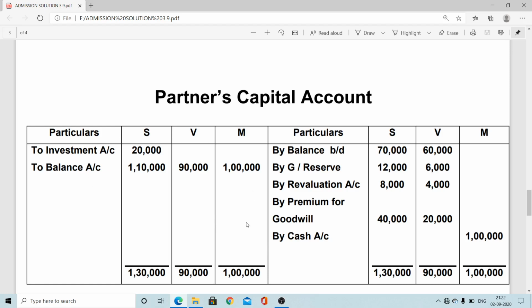Investment is also an asset. Suppose investment is brought in by M. What will we write here? By investment, the entry is investment to M's capital. If the same investment is withdrawn or taken over, it is the reverse entry. This time S takes over, so S's capital to investment. If an asset is taken over, that partner's capital account is debited and the asset is credited. If a liability is taken over, the liability account is debited to the respective partner's capital account. After that, you find the balance. Total of S is 1,30,000, V 90,000, M 1 lakh. Balancing the closing balances: S 1,10,000, V 90,000 and M 1 lakh.